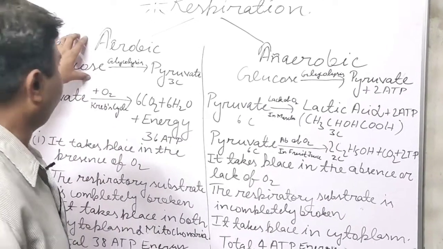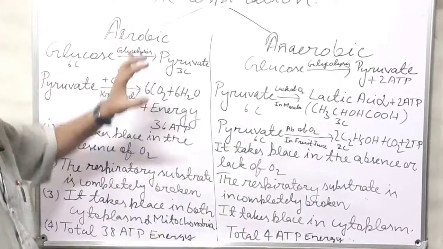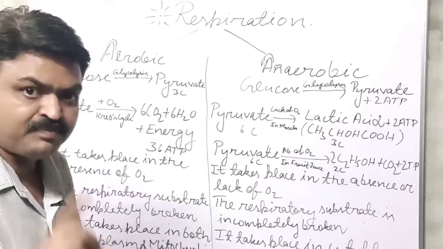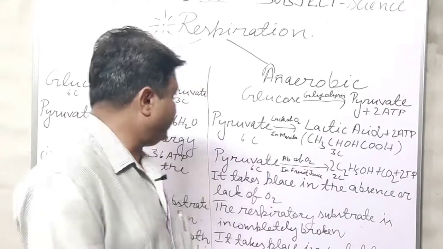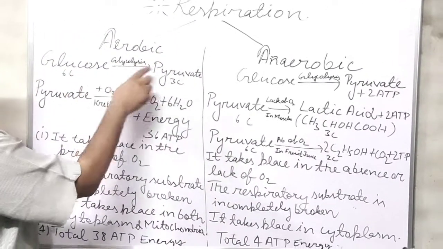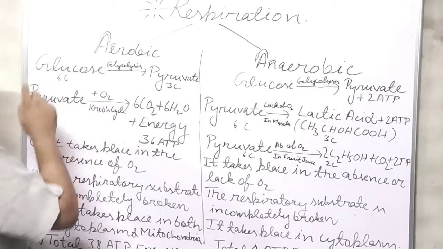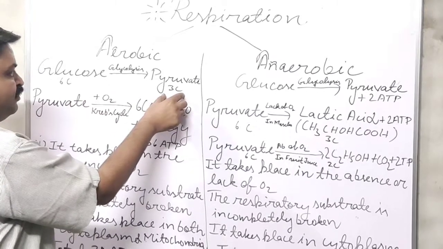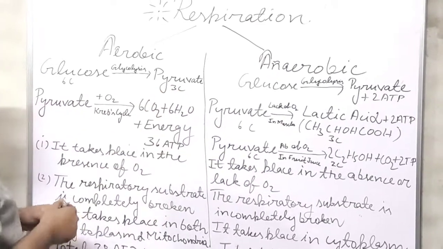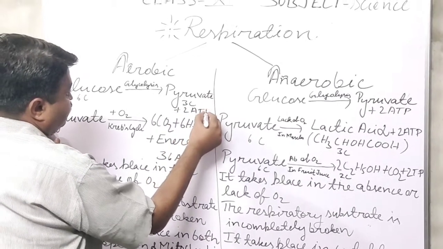In aerobic respiration, the glucose is broken down into pyruvate or pyruvic acid, and this process is known as glycolysis, student. When the glucose is broken down into pyruvate, the 6 carbon compound is broken into a 3 carbon compound, and some amount of energy is released: 2 ATP.